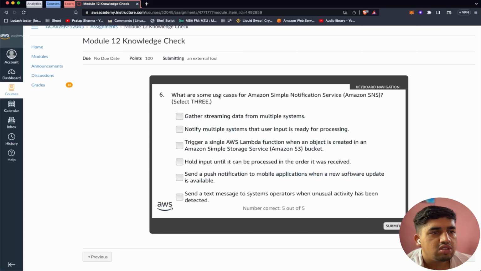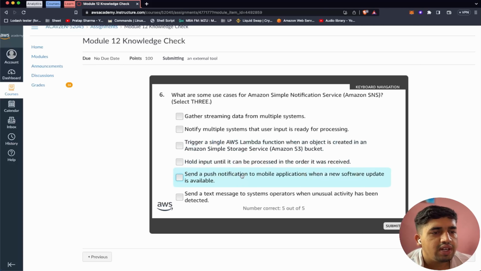So what are some use cases of Amazon Simple Notification Service? Gather streaming data from multiple systems. Notify multiple systems that user input is ready for processing. Trigger a single AWS Lambda function when an object is created in an Amazon Simple Storage Service bucket. Hold input until it can be processed in the order it was received.